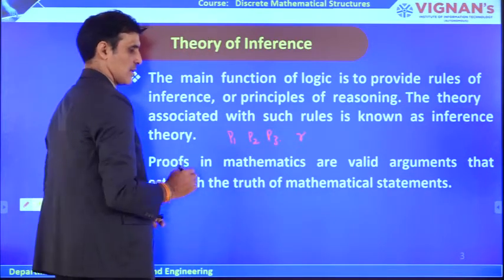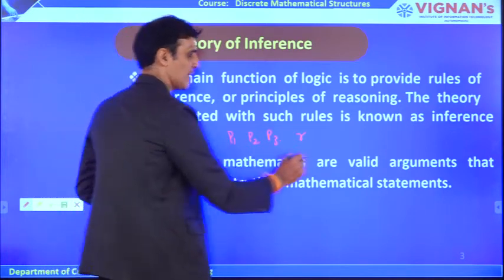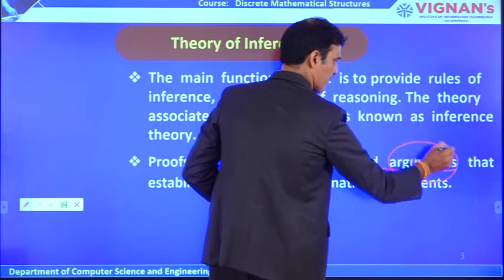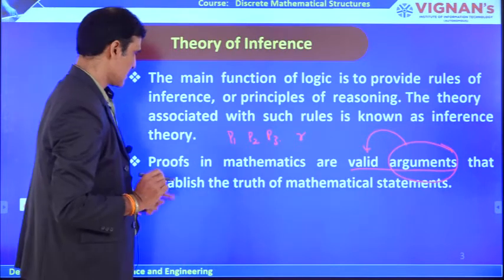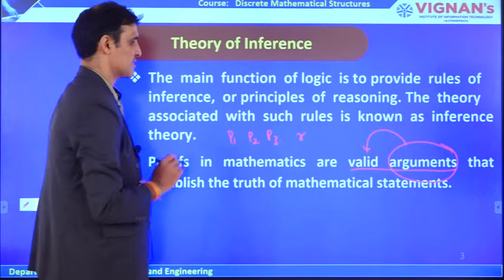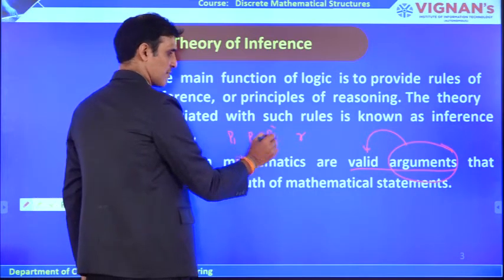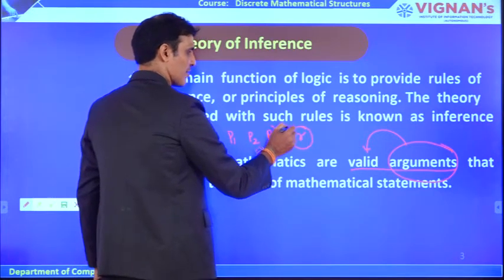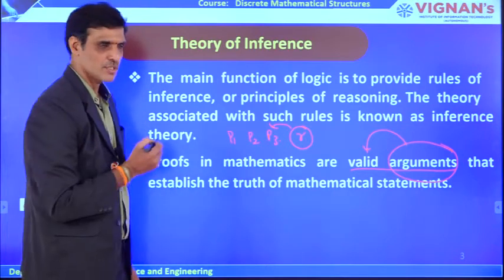Just now we discussed, how do we do that? Proofs in mathematics are valid arguments. We will discuss what we mean by an argument and when that argument is said to be valid. Valid arguments that establish what? The truth of mathematical statements. That means, if all the given statements are true, whether it will be derivable from the given set of sentences or not. That is what we need to check.